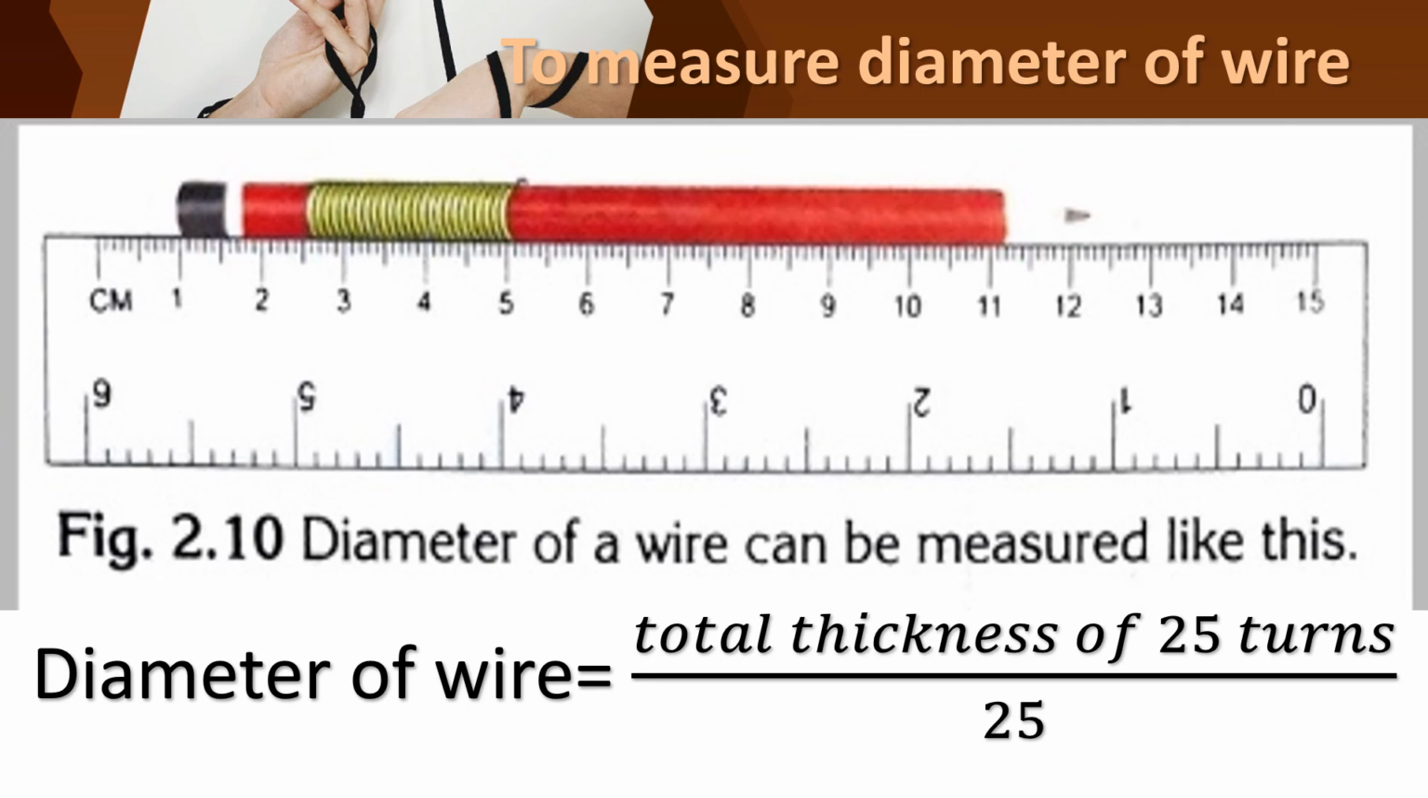We are measuring the thickness of 25 turns. The wire wound around the pencil, we measure that, isn't it? So we should divide that by 25. Then we will get the diameter of the wire.